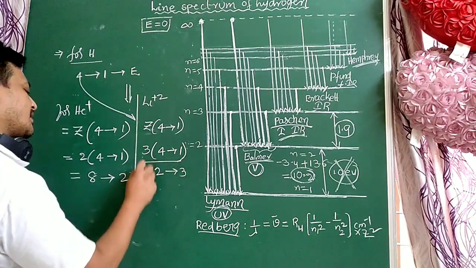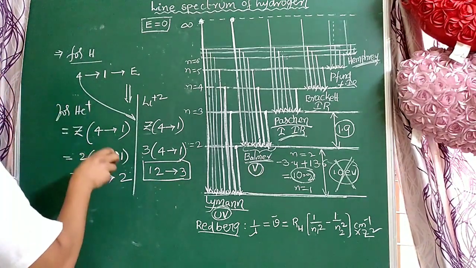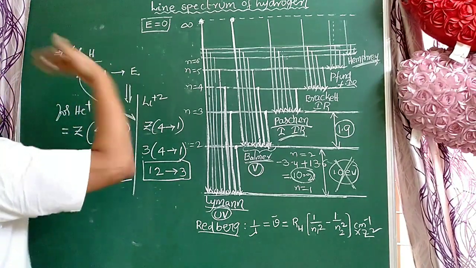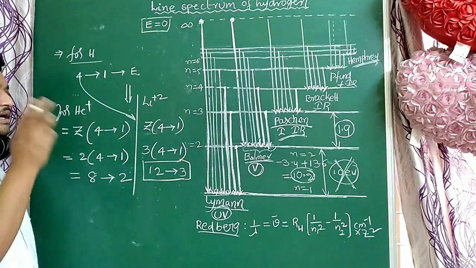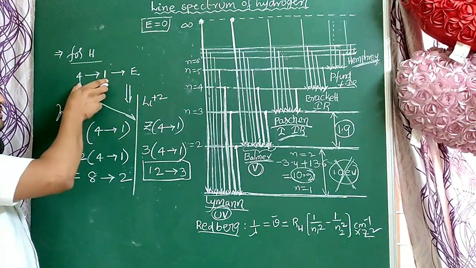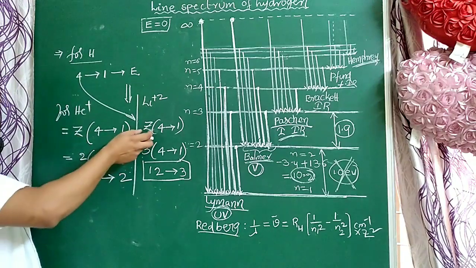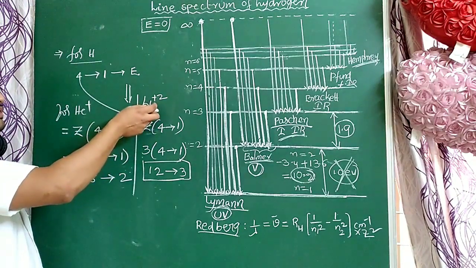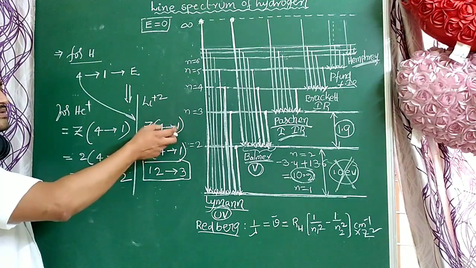For a hydrogen atom, whatever it may be, if the transitions for one species are given, you have to calculate the other one. This is very important. For the hydrogen atom, the electronic transitions are given, and you have to calculate for helium plus using Z. So for lithium plus, how do we calculate? Z into the hydrogen electronic transitions.